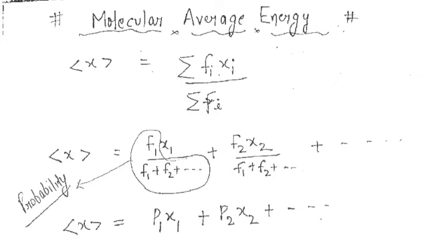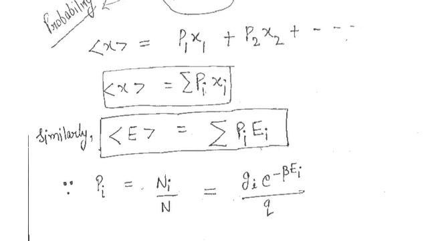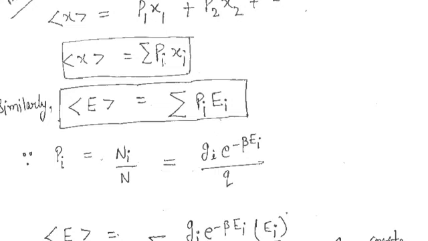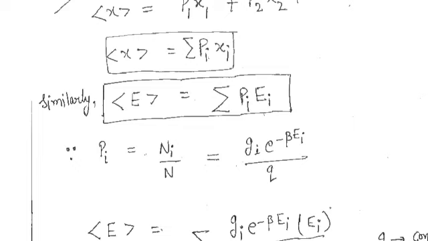Similarly for the second molecule, the third molecule, and so on, these are the corresponding probabilities. So we had P1 x1 plus P2 x2 and so on. Now we reach here: the average value of x would be the summation of Pi xi, because P1 x1 plus P2 x2 and so on up to the ith term gives the summation of Pi and xi. Is this thing clear to you or not?